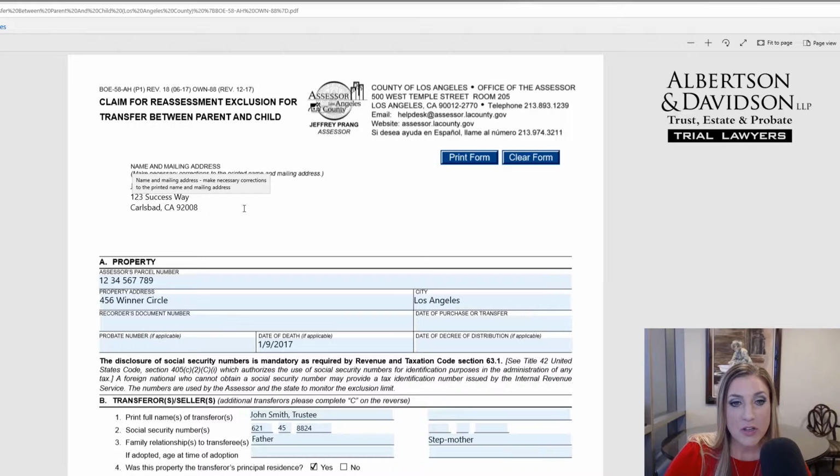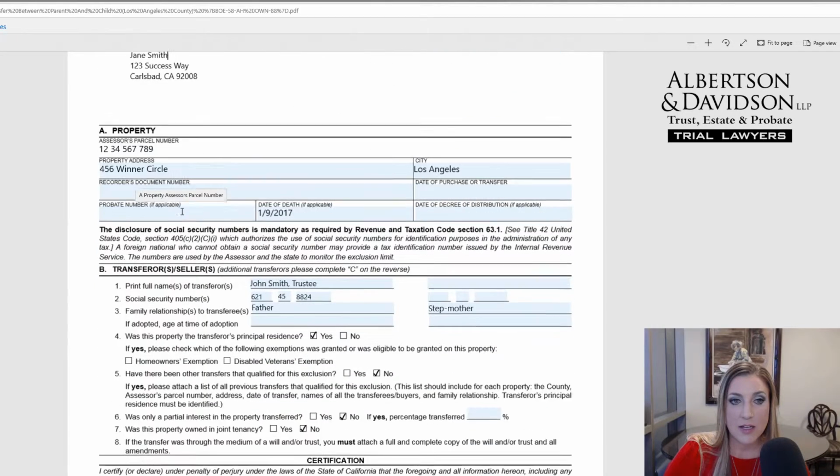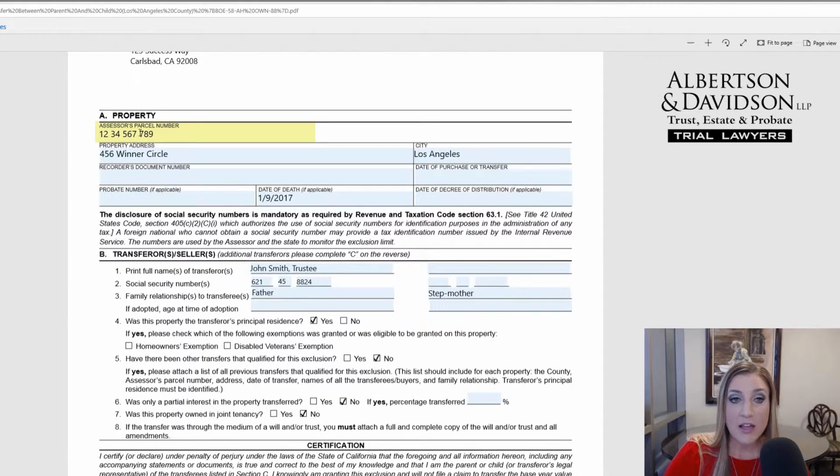The first information that you're going to be filling out is in this top left box, and this is going to be your information. So if you're the one receiving this property, you would fill out your name and your address. Next, in section A, this is where you fill out the information for the real property that you're going to be receiving. The top box right here is the APN, or the assessor's parcel number.